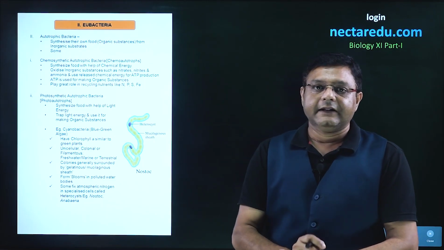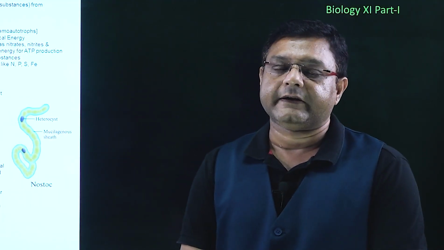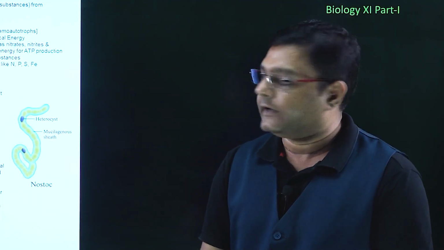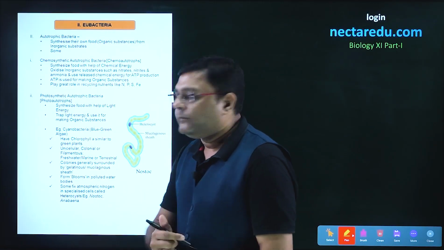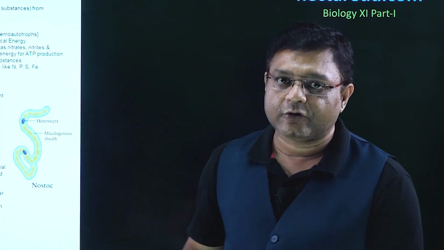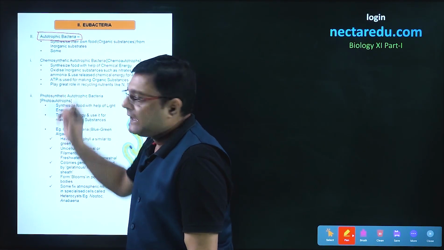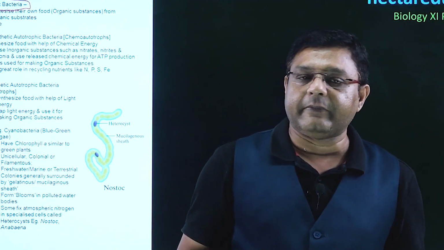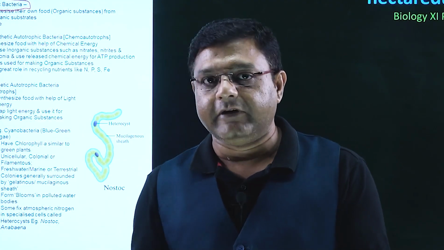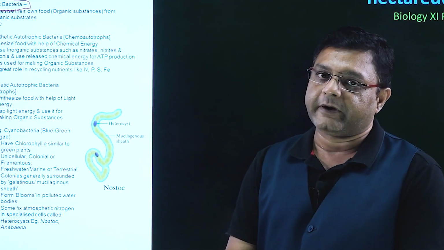Good day to all. In this video, we will look into the details of a group of bacteria called eubacteria. These eubacteria have two types: the first is heterotrophic bacteria and the second is autotrophic bacteria. The details of heterotrophic bacteria were given in the previous video. In this video, we will talk about autotrophic bacteria.